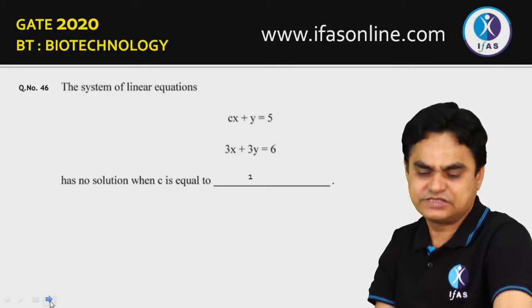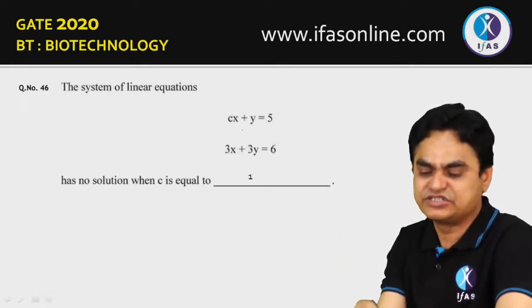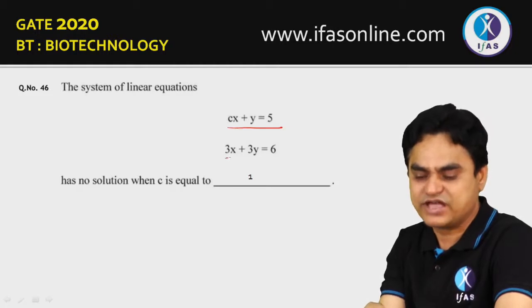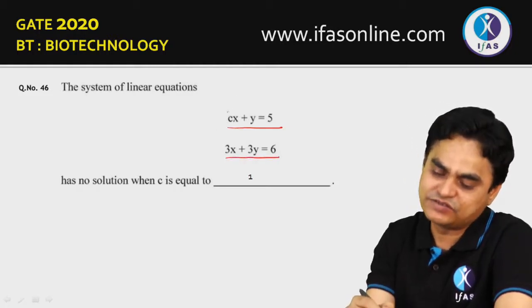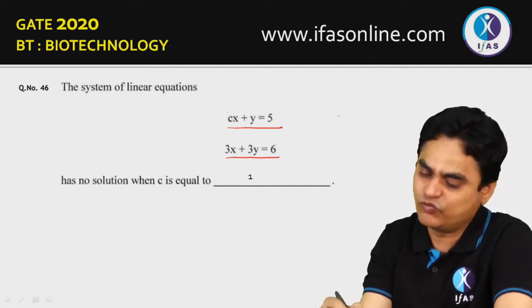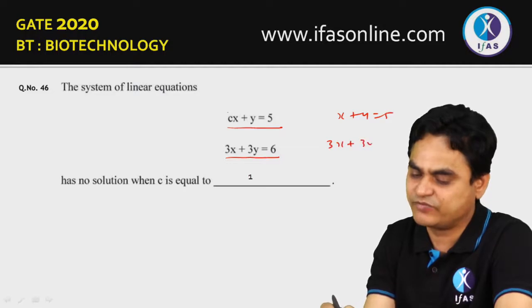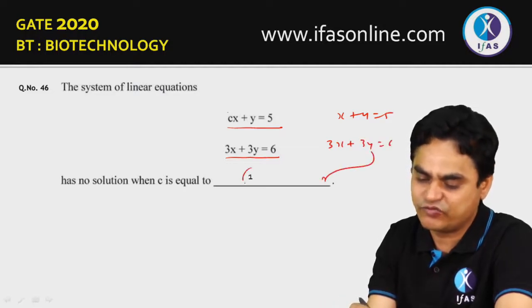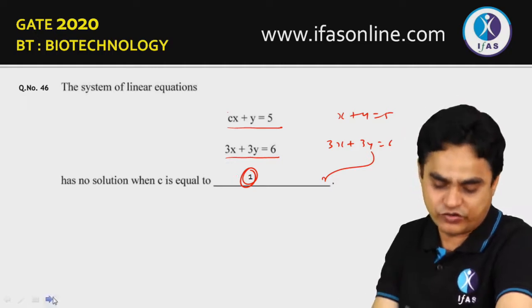Moving to question number 46, this is a question related to maths. The system of linear equations is given: cx plus y is equal to 5, 3x plus 3y is equal to 6. It will have no solution for a certain value of c. If you place a value of c equal to 1, the equation becomes x plus y equal to 5, and 3x plus 3y equal to 6. Now you cannot solve this. So if you place a value of 1, it will not have any kind of solution.